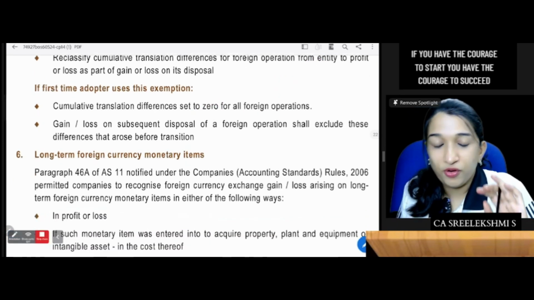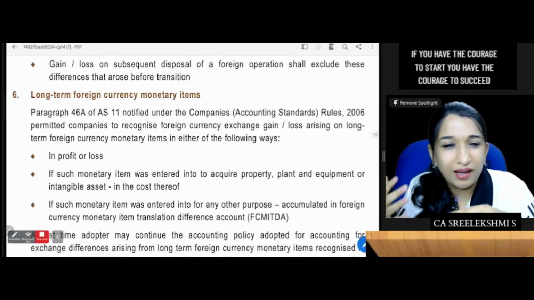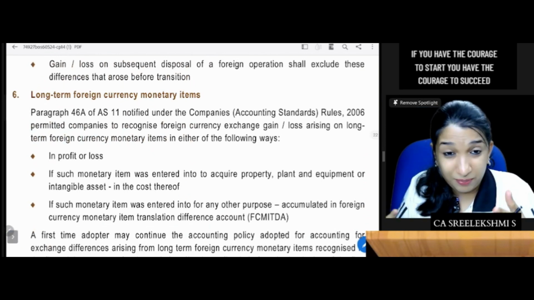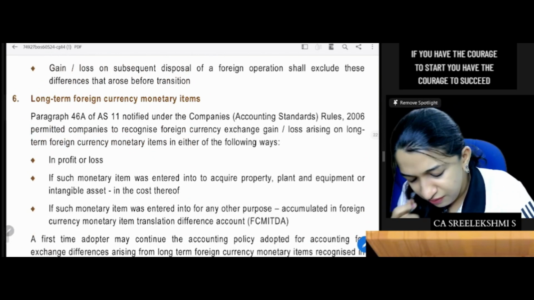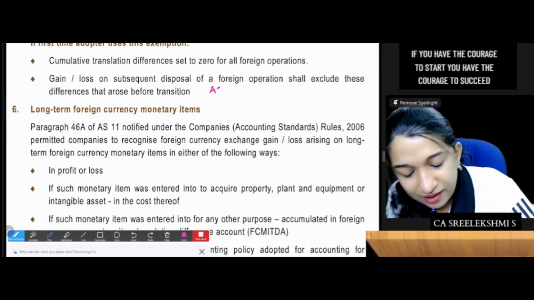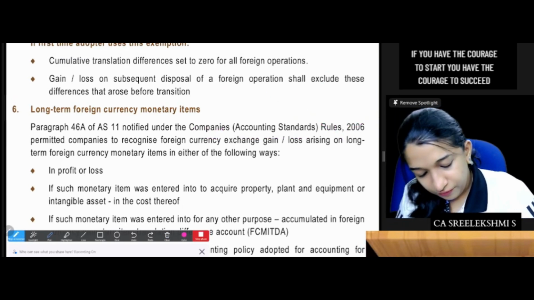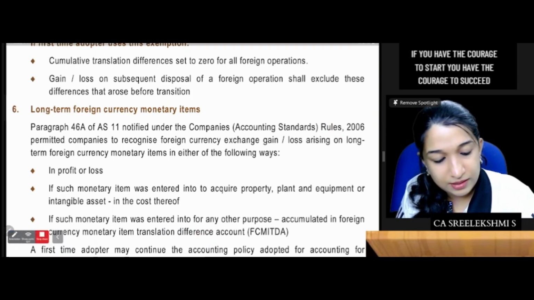And long-term foreign currency monetary items. Very similar accounting treatment. Say, for example, you have studied as per AS 11. If there is a long-term foreign currency loan, this is the rule.